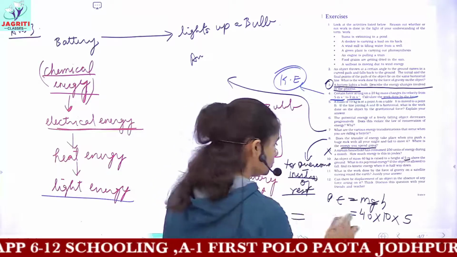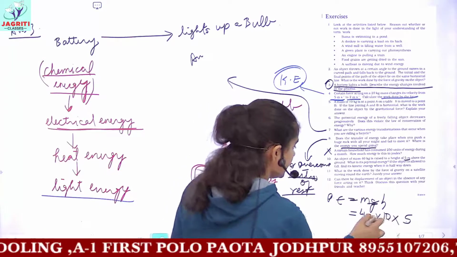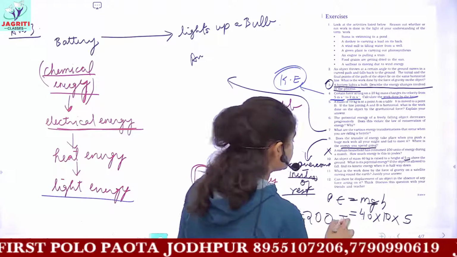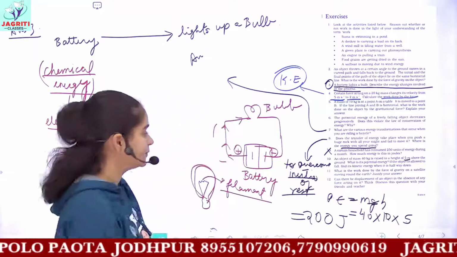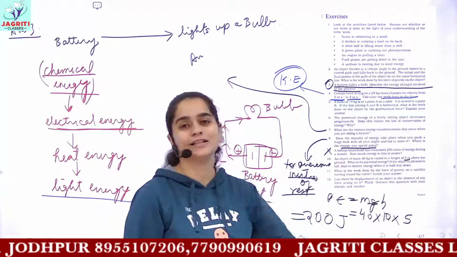So this gives you 5 into 10 is 50, and 5 4s are 20. Then you get 200 joules potential energy here. Okay, it is a simple calculation. All the values are given. You just have to substitute the values in the formula.